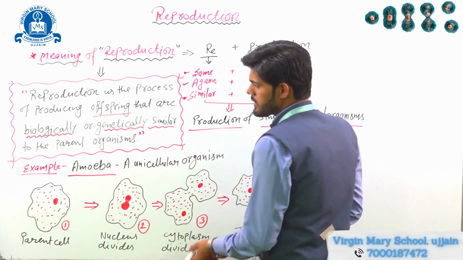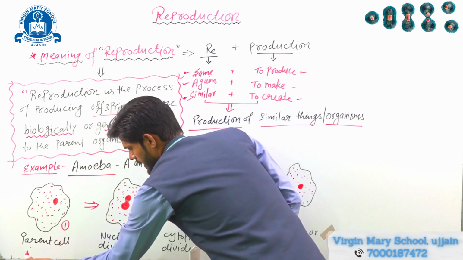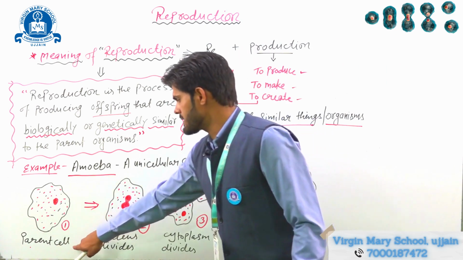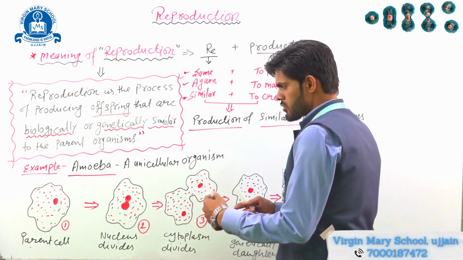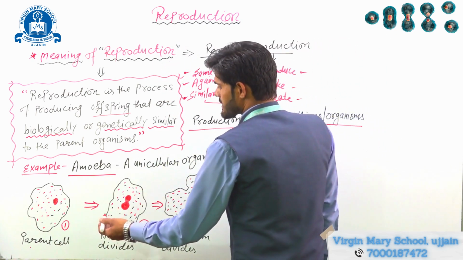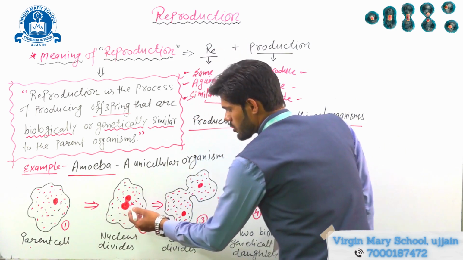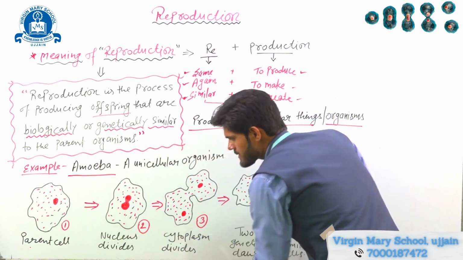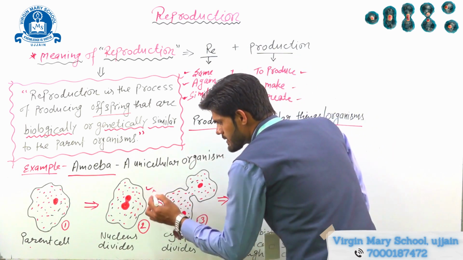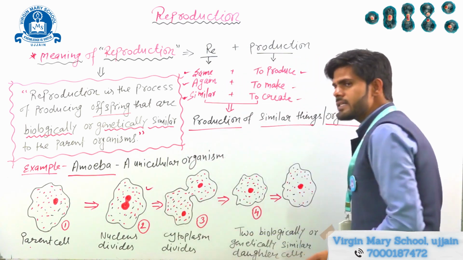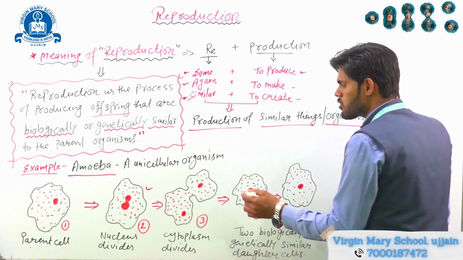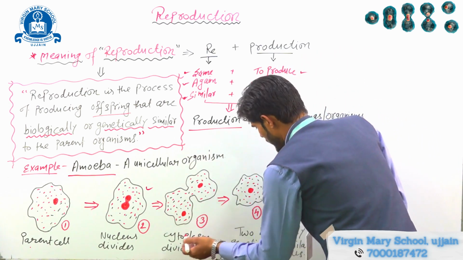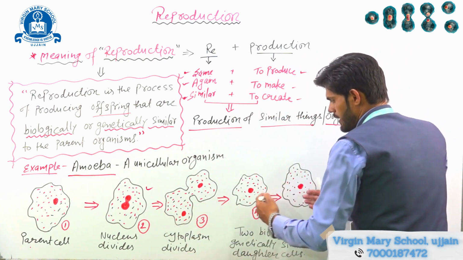How does it produce its young ones? First of all, this is a parent cell. You can see clearly this is a parent cell. After some maturation, the parent cell starts dividing its nucleus. You can see the nucleus is dividing into two parts. After dividing the nucleus, the cytoplasm that is found inside the cell will also be divided into two parts, and finally the cell will divide into two parts.